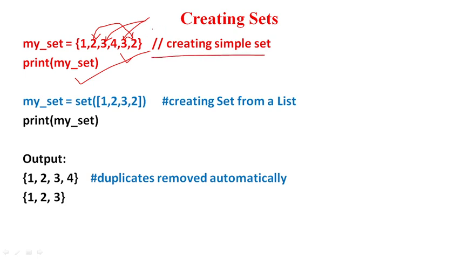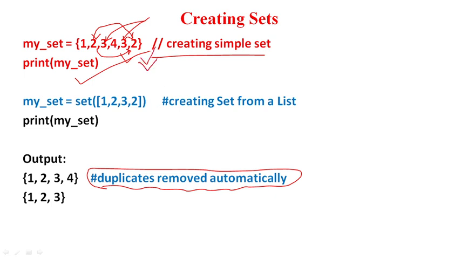The answer is you can add them, there is no problem, but Python will remove them, it will not accept them. Duplicates will be removed automatically by Python. That is the main role of a set. A set does not allow any duplicates.